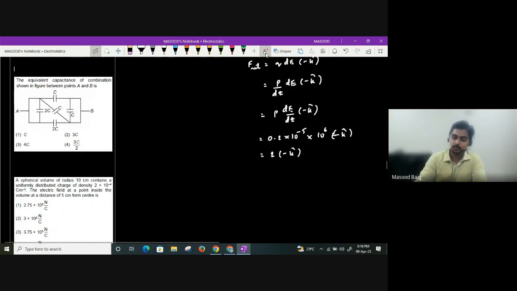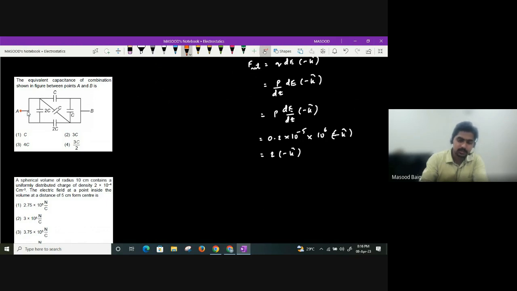A similar kind of question was asked in NEET 2021, guys, related to capacitors again. Effective capacitance they have asked. This C and this C were not given, I think, or maybe one C was given and this C was not given, guys. Equivalent capacitance of a combination shown in the figure between points A and B, they are asking. Very easy question.